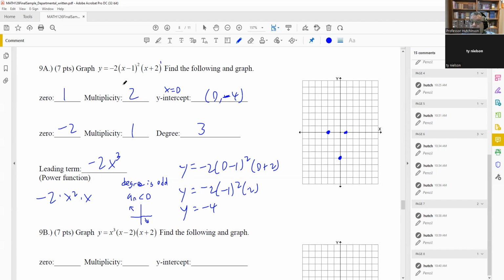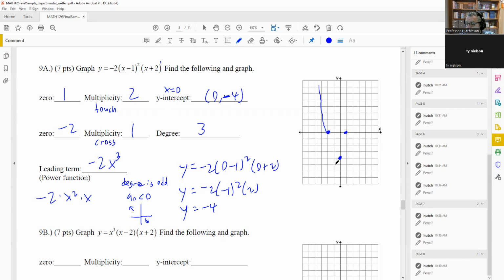Now, what I also know is the multiplicities tell me whether the graph is going to cross or touch. It's not going to ask you for that on the final exam, but we should know that this one is at 1, the graph's going to touch, and then at 1, the graph is going to cross. So at -2, the graph is going to cross. So I need to draw that the graph's going to come down and do something like this. It's going to come down through this.